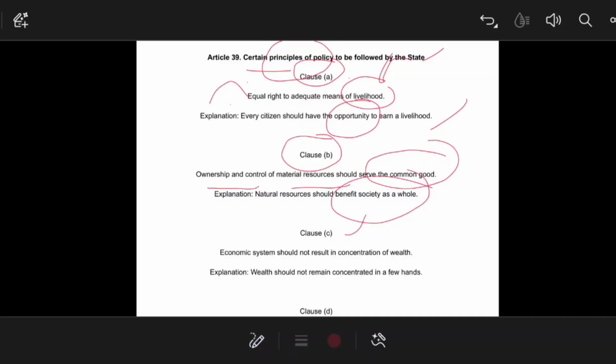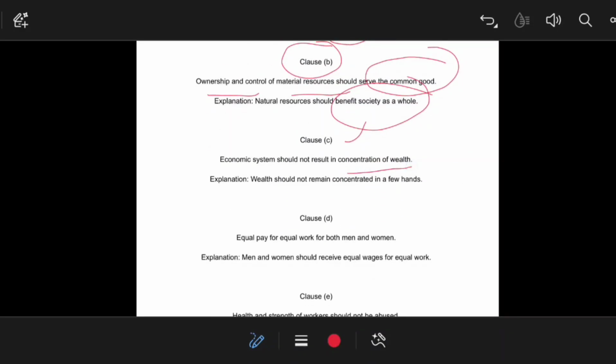Now clause C is about the concentration of wealth. That means you have to develop an economic system that does not promote the concentration of wealth. Wealth should not remain concentrated in one hand. Now clause D talks about equal pay for equal work for both men and women. That simply means if a similar kind of task is performed by men and women, then they need equal wages or equal salary, because the task is the same.